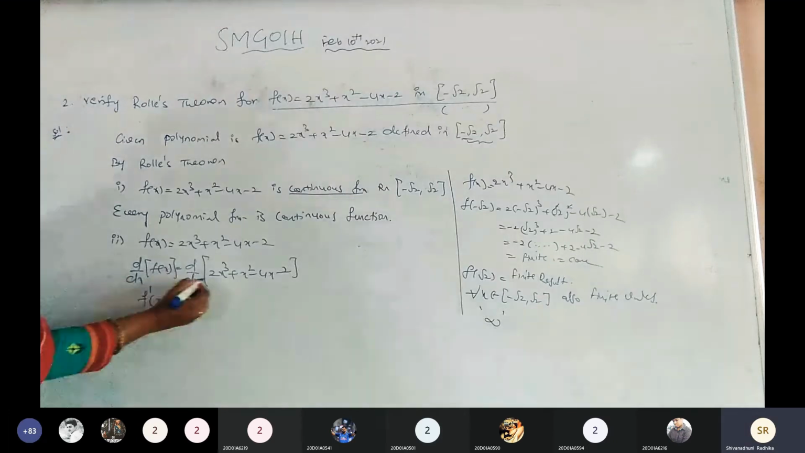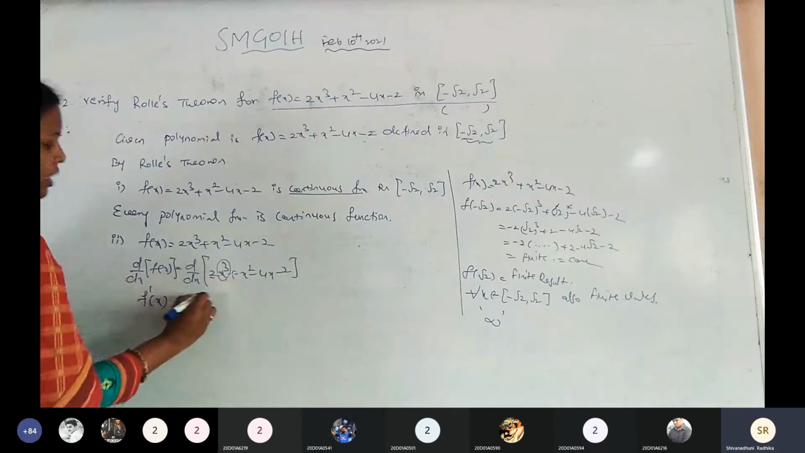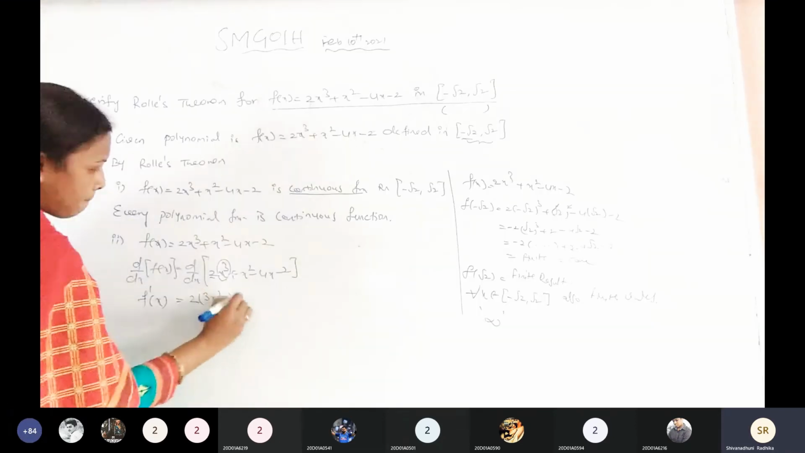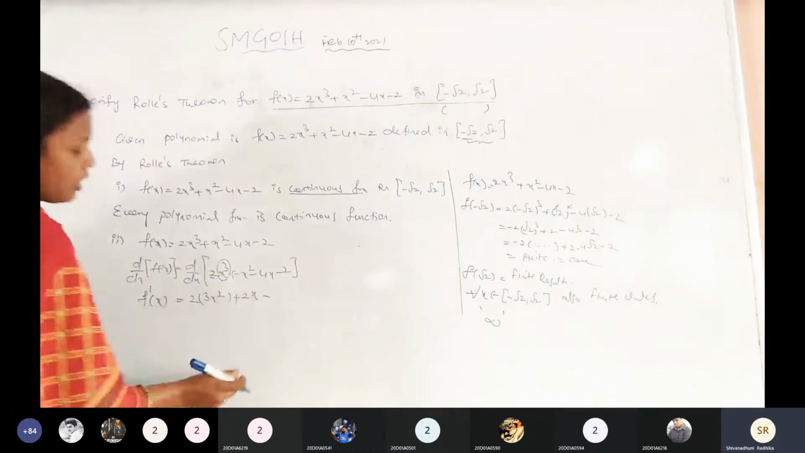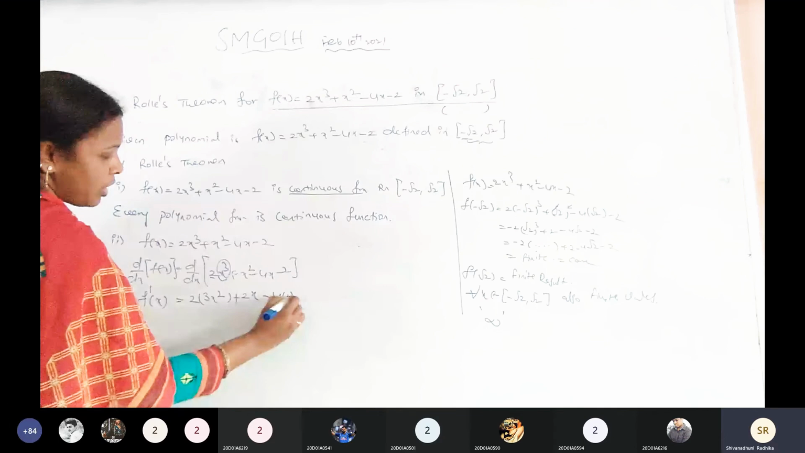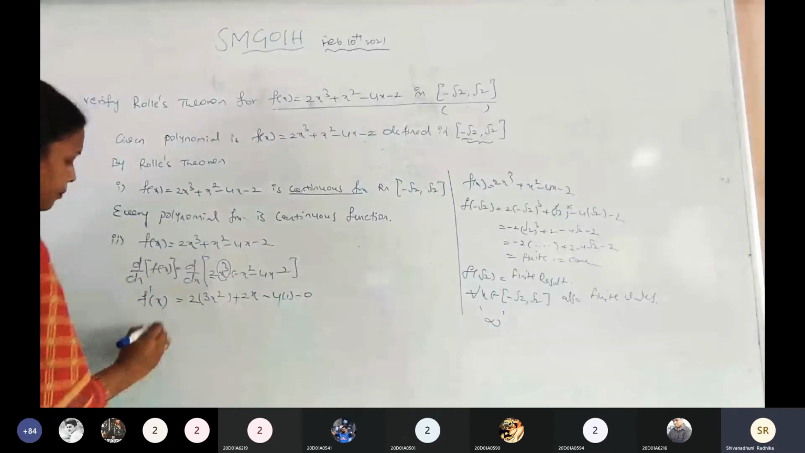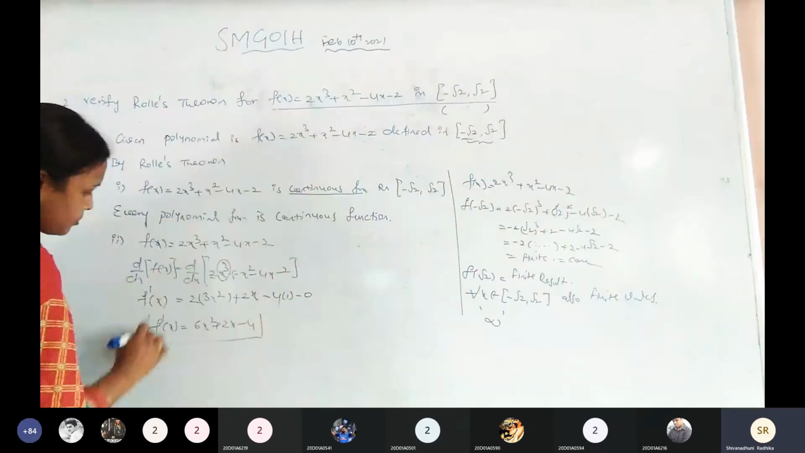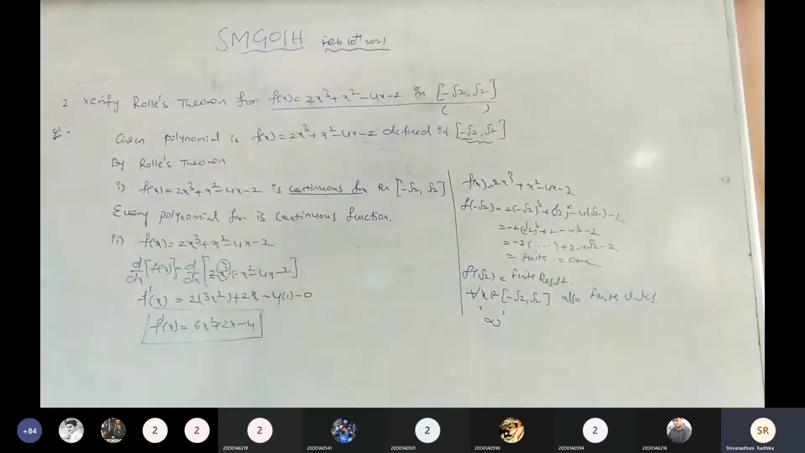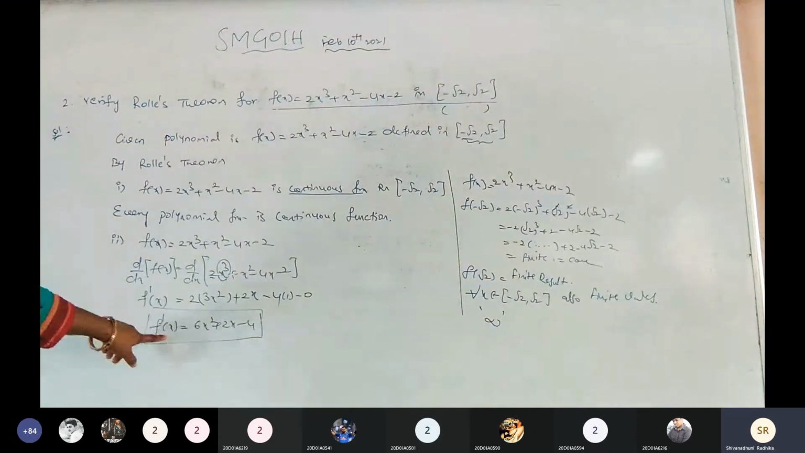Now, d by dx of 2 is a constant taken outside. x cube derivative is what? 3x square. Plus x square derivative is 2x. Minus 4 is a constant taken outside, x derivative is 1, minus derivative of constant is 0. Then f dash of x equals 6x square plus 2x minus 4. Is it clear? Now this is the f dash of x. Now we need to check whether f dash of x is a derivable function or not.